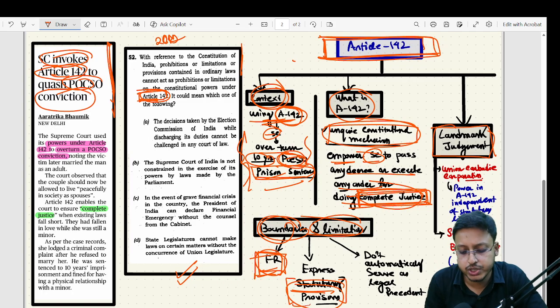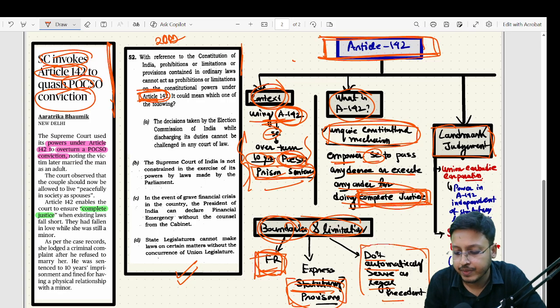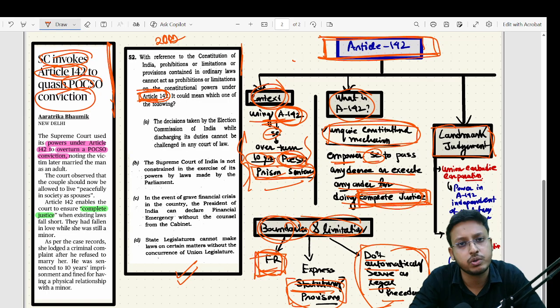And one more important thing: if the Supreme Court passes any judgment, it becomes a legal precedent in our country. But if the Supreme Court passes a judgment using Article 142, that is an exception in most cases, so it does not automatically serve as a legal precedent. That is the important point we need to remember.